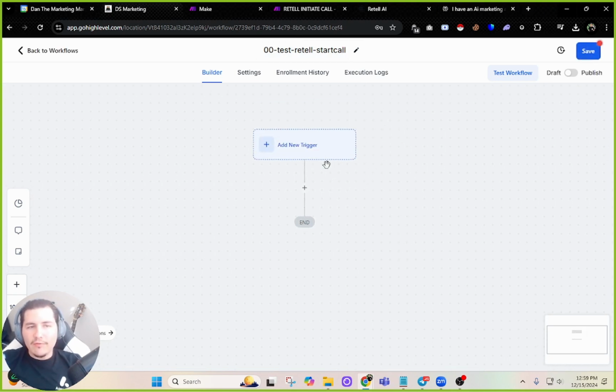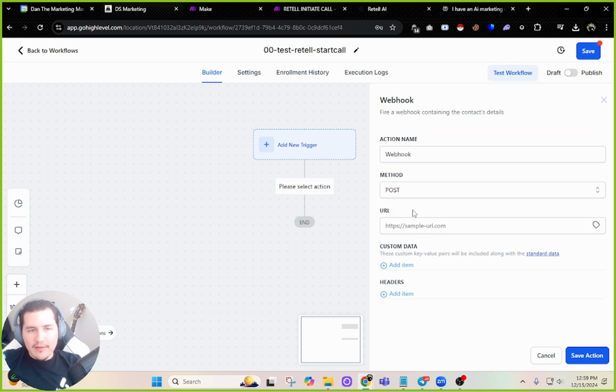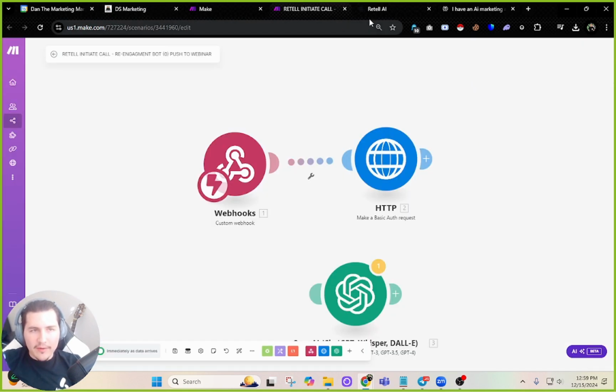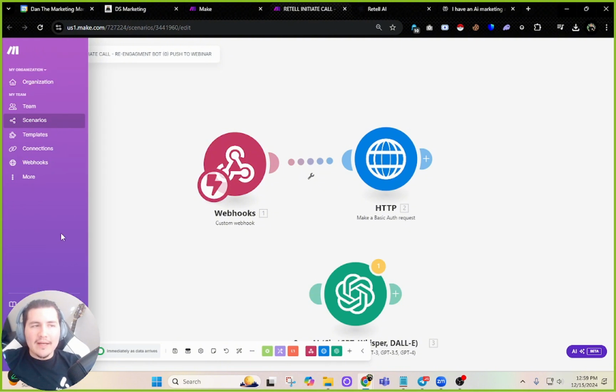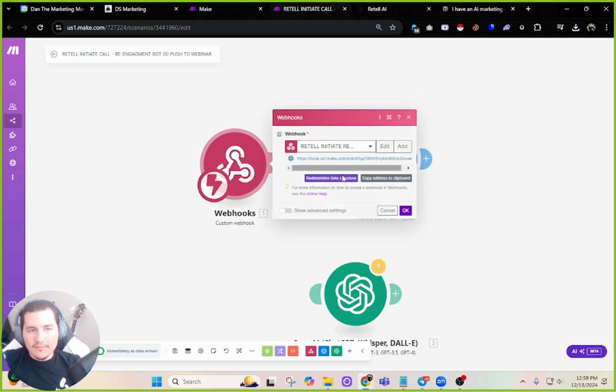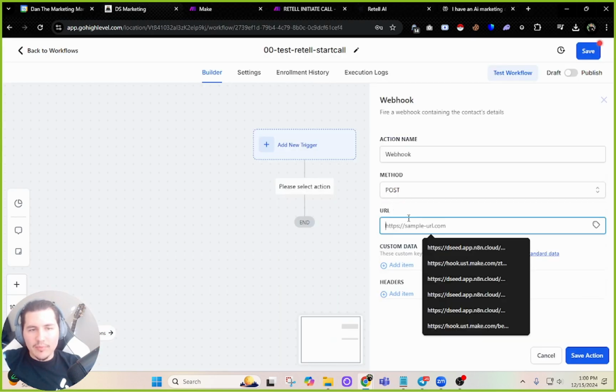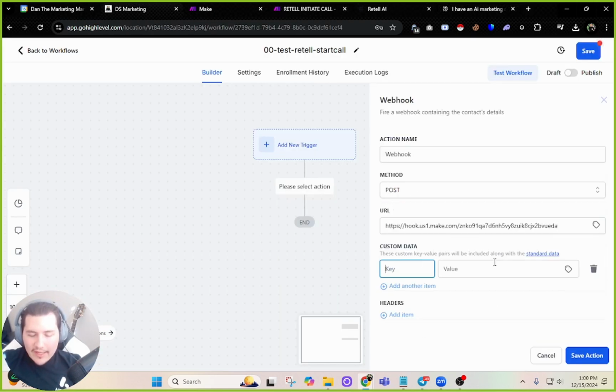Cool. So you have whatever trigger, but the webhook is going to be like this. It's a post method to the webhook that you got from Retell. So if you're in make.com right now, you go to scenarios, you create a new scenario. The first module is going to be a custom webhook, and it's going to look like this. So I'm going to copy the webhook. Once you click add and create your webhook, you'll get one. So you copy the webhook that it gives you, and then we'll put that right here into GoHighLevel as a post. Done.